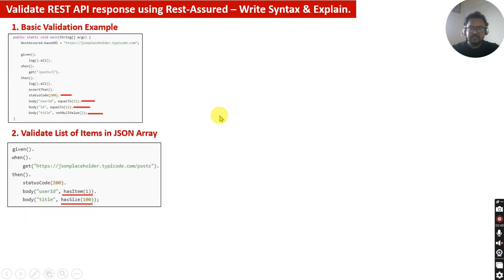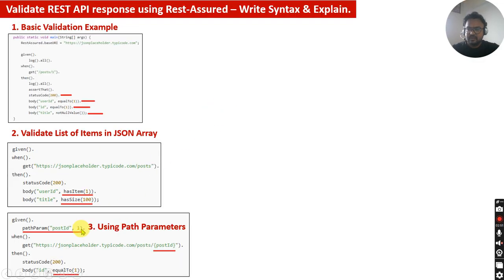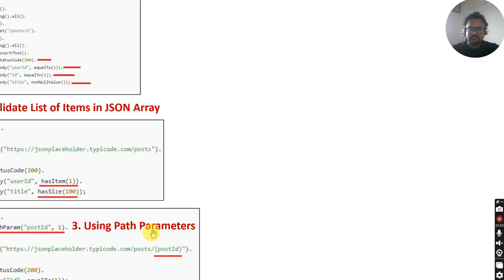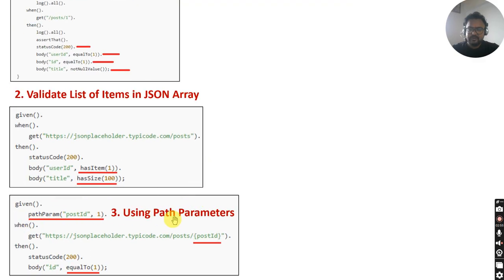Then let's go to the next one, using a path parameter. This is one of the interesting things: how you can validate using a path parameter. When you pass path parameters in your API calls, like given path parameter post id will be 1, I want to fetch the first id of the post. So over here you see it will automatically take this value, post id, the id will be 1.